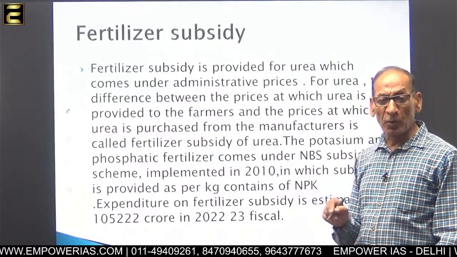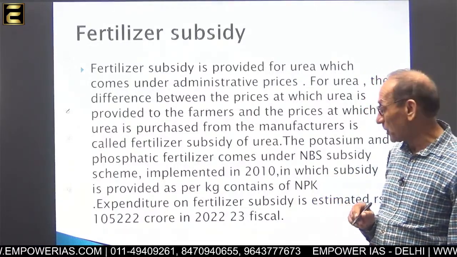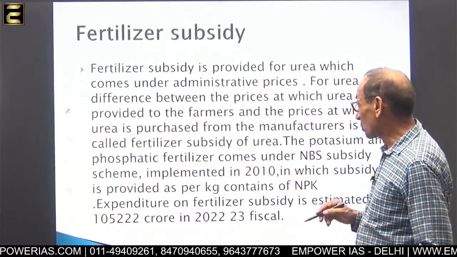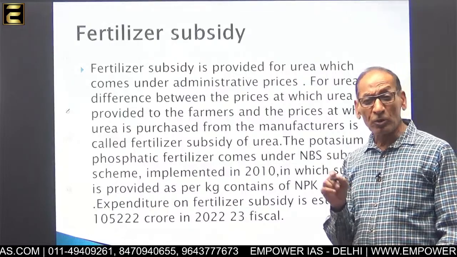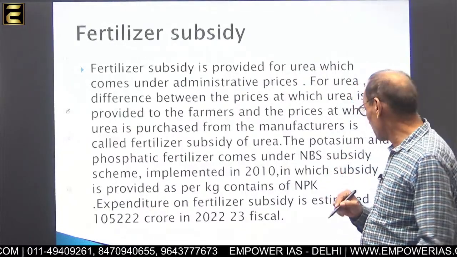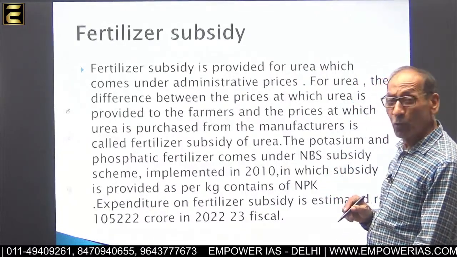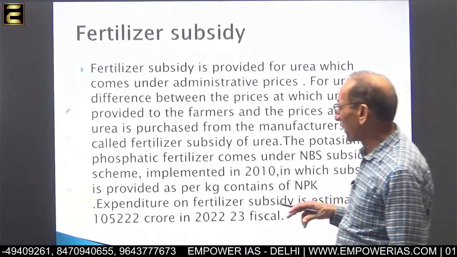The central government provides 75% subsidy for urea, right? You must know it. And food subsidy as well as fertilizer subsidy, both are paid by the central government.